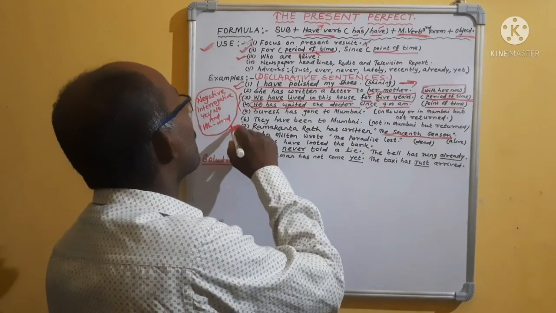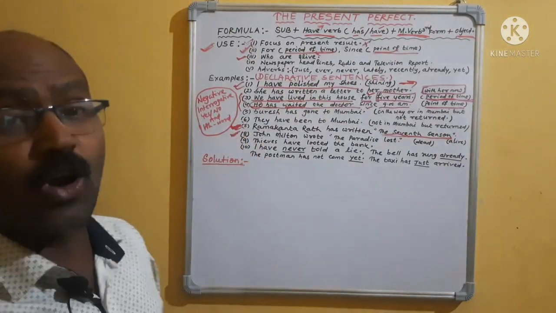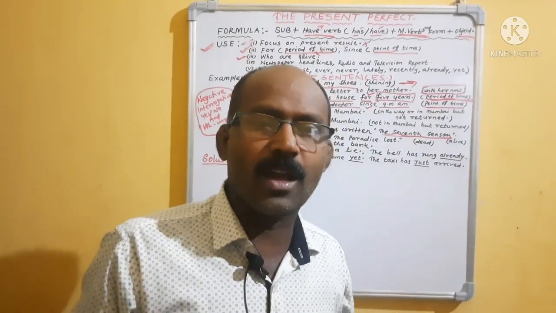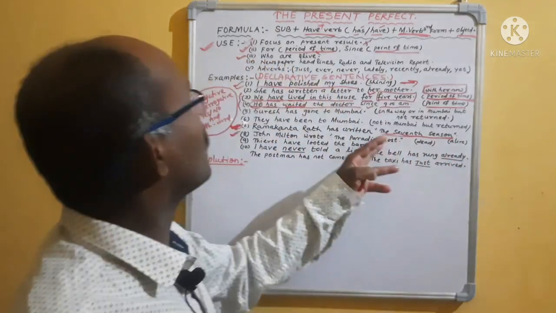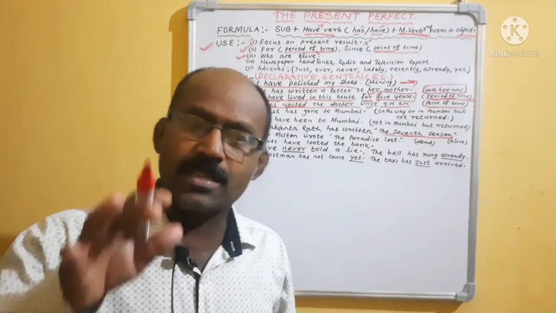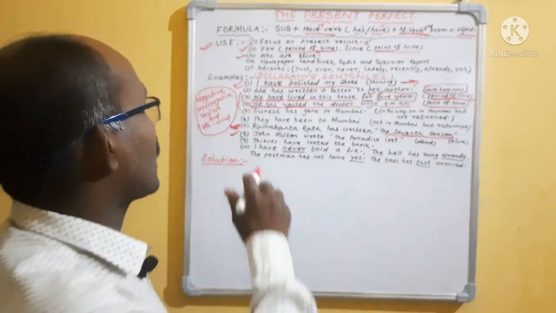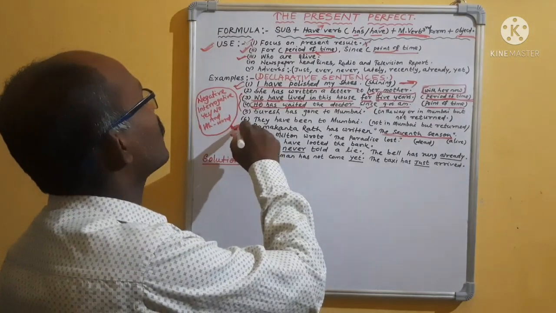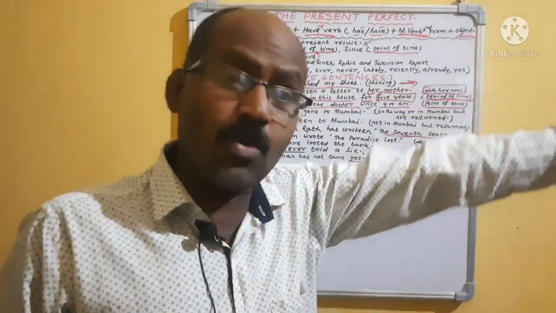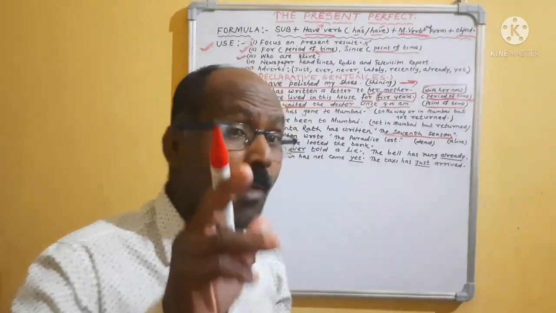So it will take what? Present perfect. Okay, but here another writer is there, John Milton. John Milton is not in the world now. He is no more now. But he has written what? Paradise Lost. The name of the book is Paradise Lost. But here, if the poet is alive and writing more books or more poems, then you can use present perfect. But if the writer is no more and he has written many books, you cannot use present perfect. Simple, you have to use past simple.